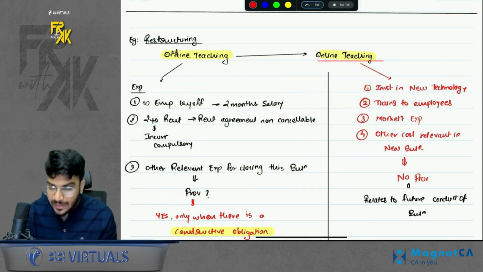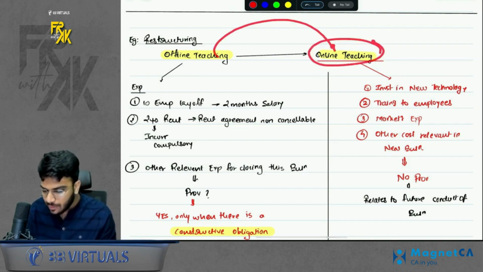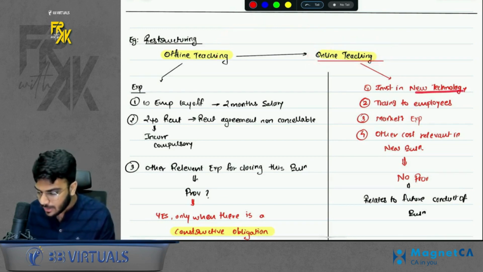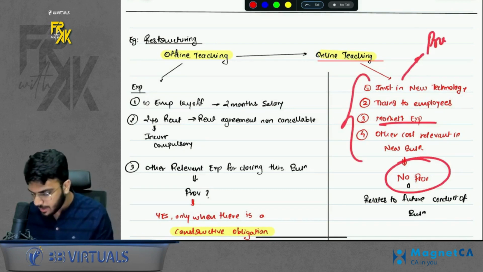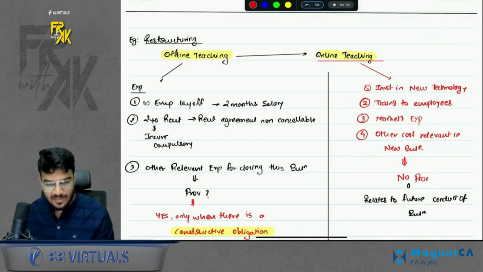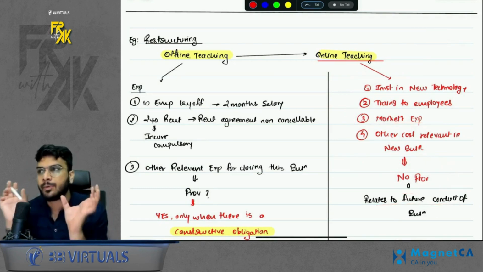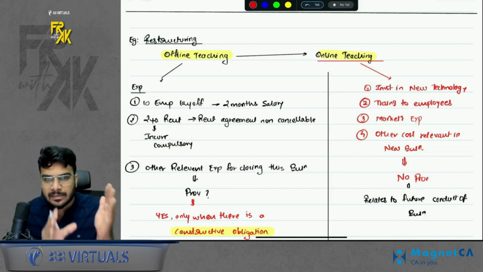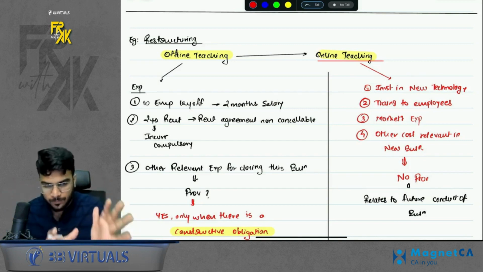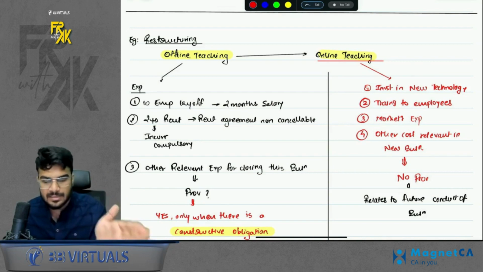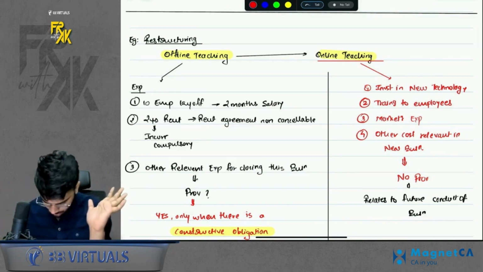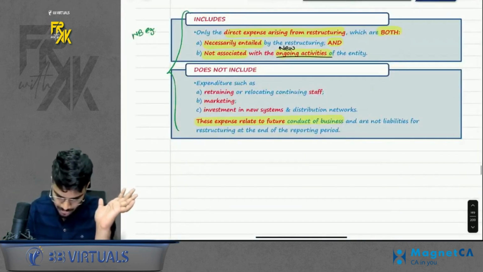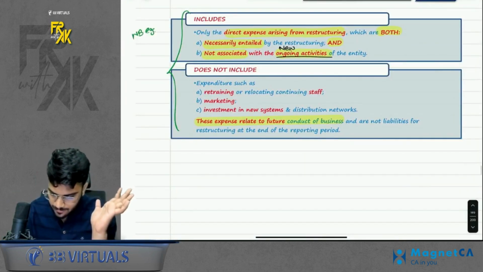Okay. But let's say you are shifting to online teaching. So when you start online teaching, you will have to invest in technology, hire new employees, train the new employees, marketing expense. These expenses you will not consider in the amount of provision. Why? Because these relate to future conduct of business. So do remember, in the provision of restructuring, consider only those expense which relate to the existing closure of business. If it relates to the future conduct of business, it will not come in restructuring provision. The same is mentioned here as well. Clear, guys? Yes, sir. This is clear.